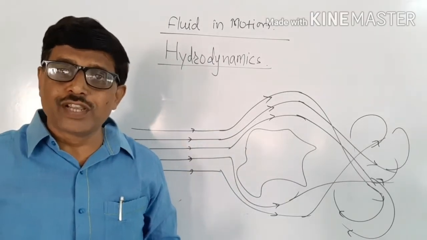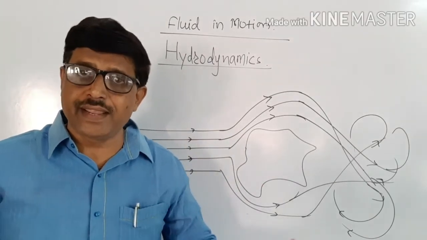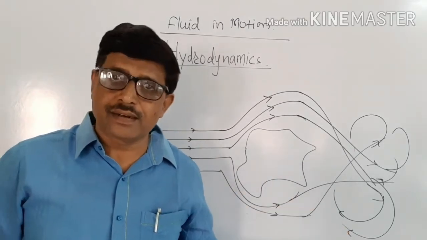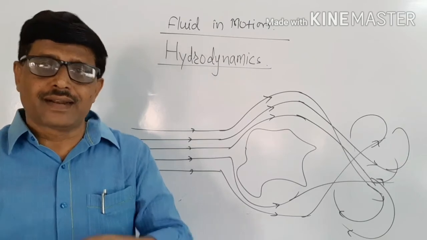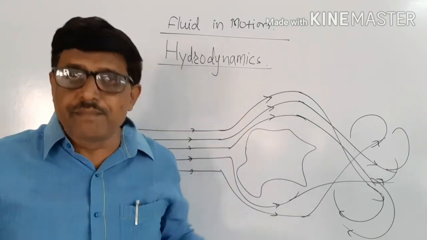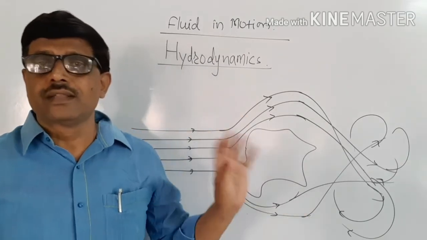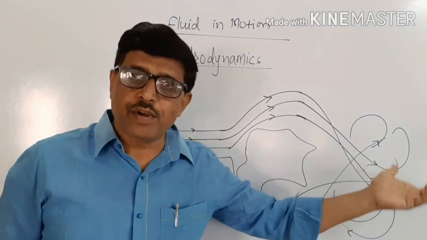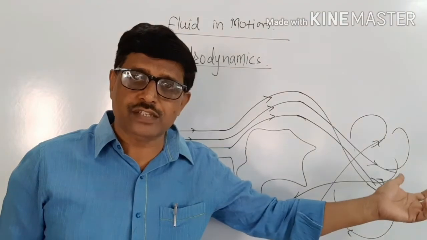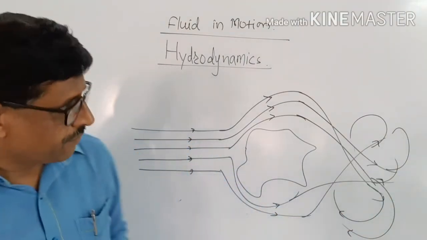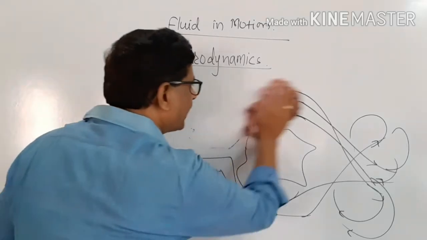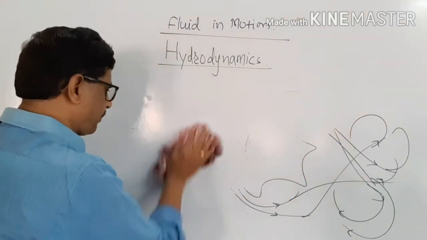The turbulent flow is flow which is not steady, in which the velocity of the particles will be different at a given point, and it's random. Sometimes it may be rotational. The eddies will be formed in the motion. Such a type of flow is called as turbulent flow. This is all about the streamline flow and the turbulent flow.